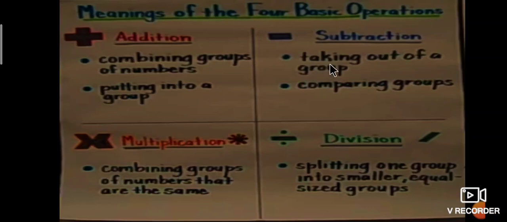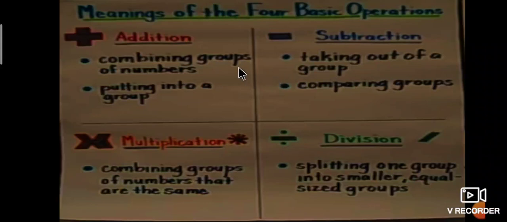After subtraction and multiplication, the last one is division. Division is splitting one group into smaller or equal sized groups. What is division? Division is splitting one group into smaller or equal sized groups. The symbol used for division is divide.